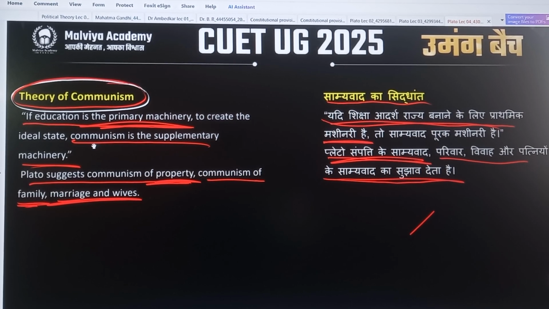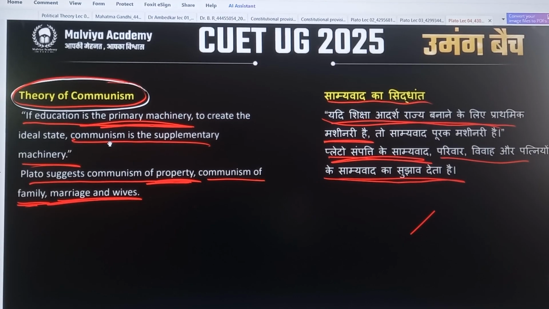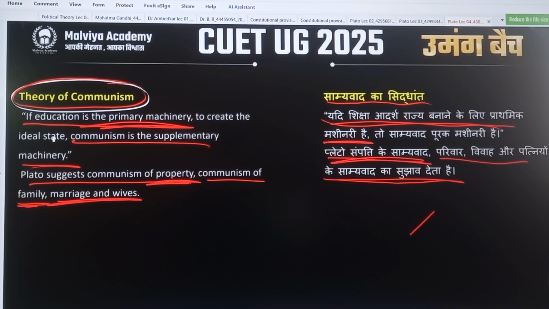Plato said that if education is the primary machinery to create the ideal state, then communism is the supplementary machinery. Means if with good education we can create the ideal state, and if education fails, then communism, this theory of communism, is a supplementary machinery. Means first if education fails, then communism takes part to create the ideal state.